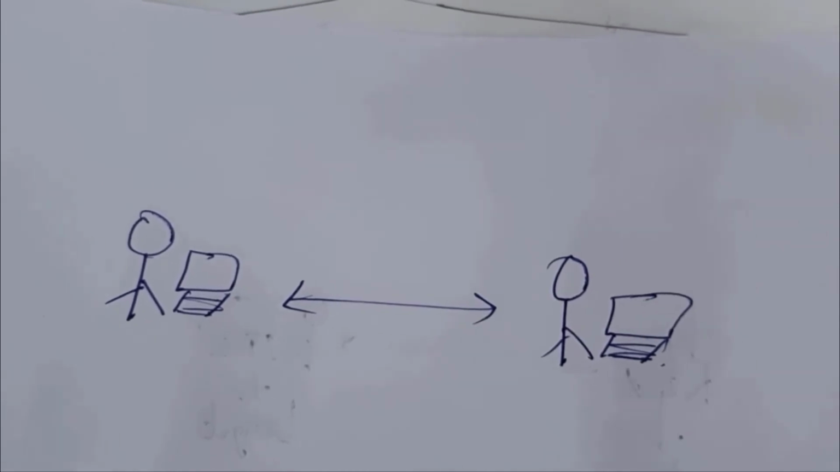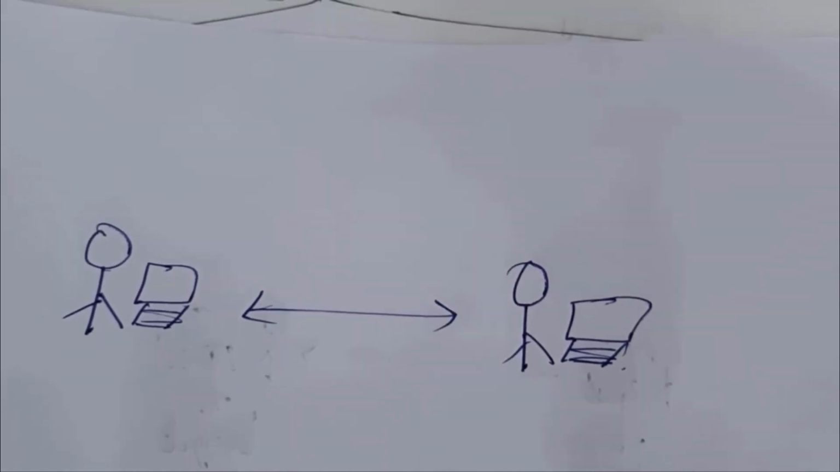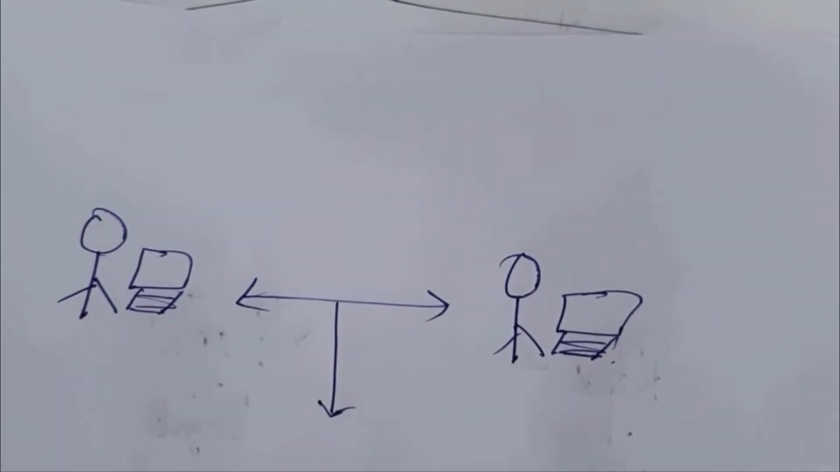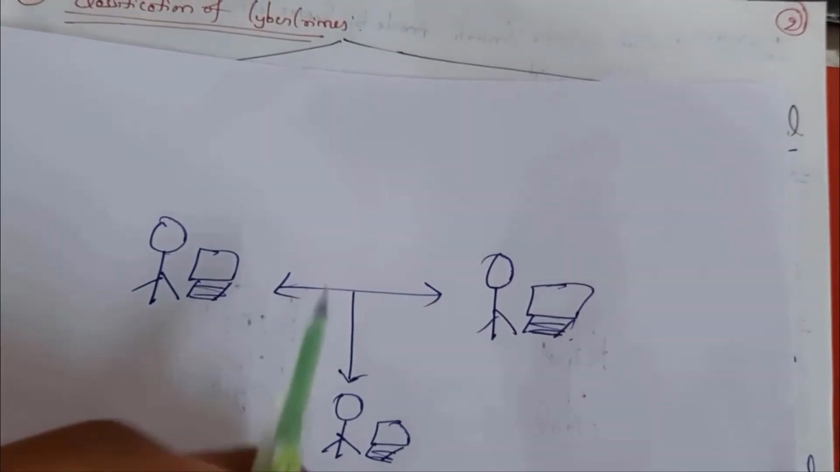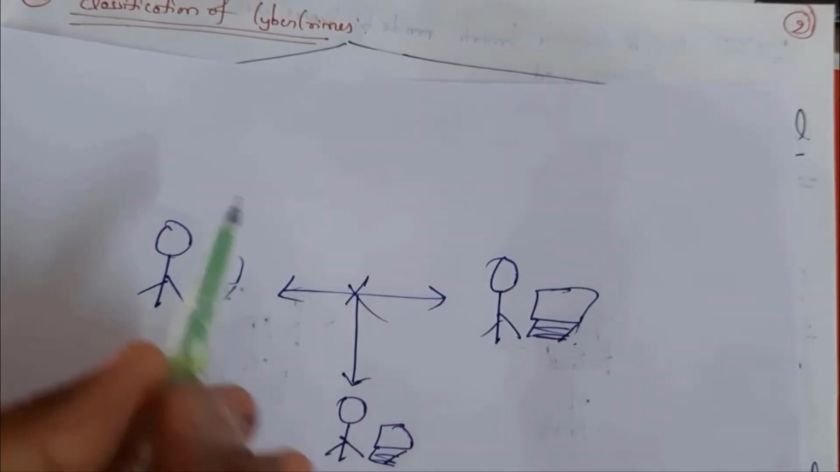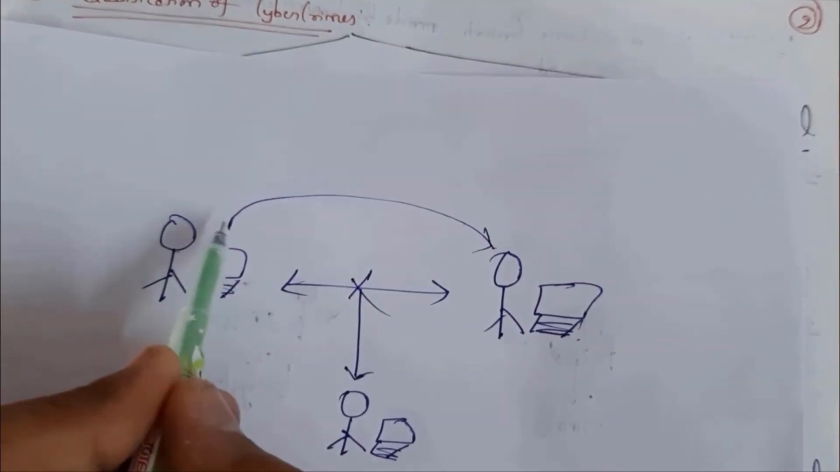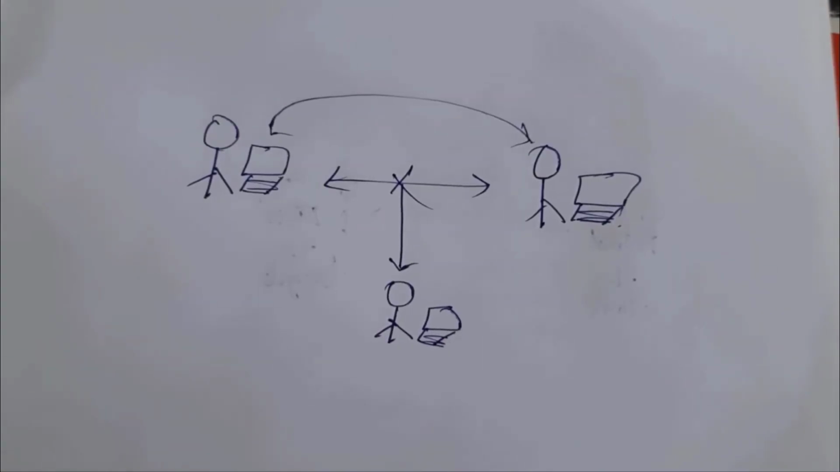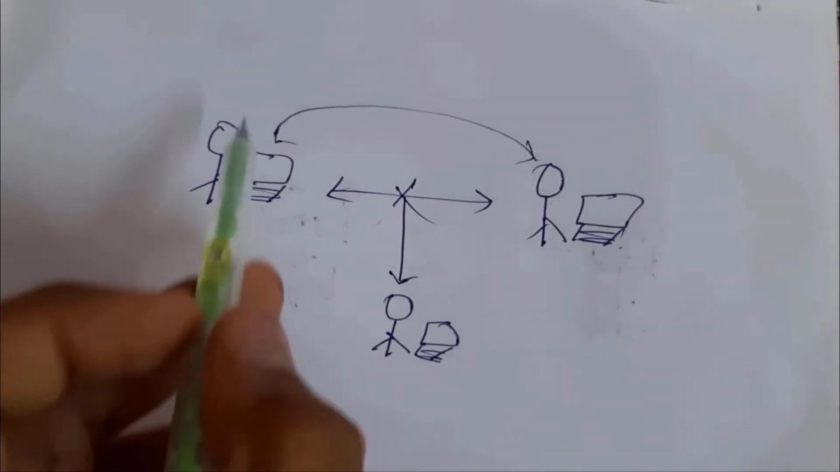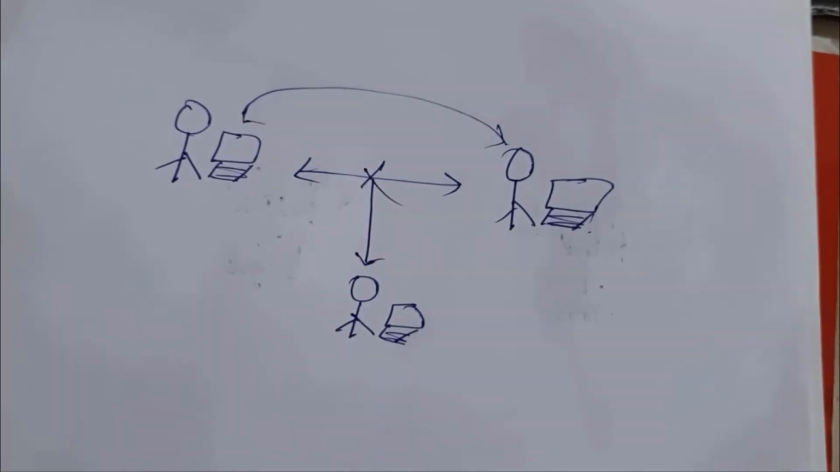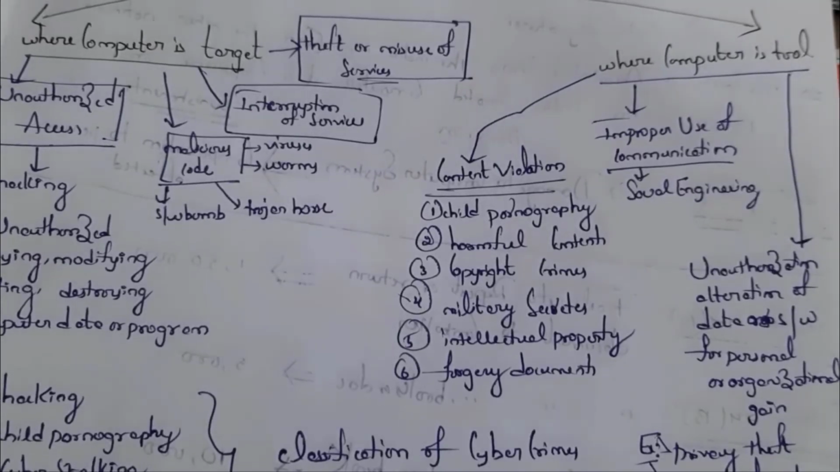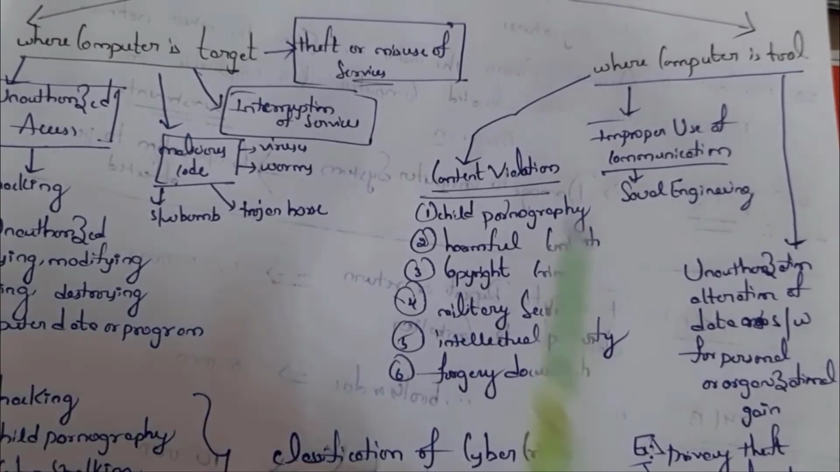See, if two persons are communicating with each other, then a third person, that is the hacker, damages this communication link, then there is no communication between these two persons. It is known as interruption of service. There is no service between them because the hacker damaged this communication link. Fourth one is misuse of service.